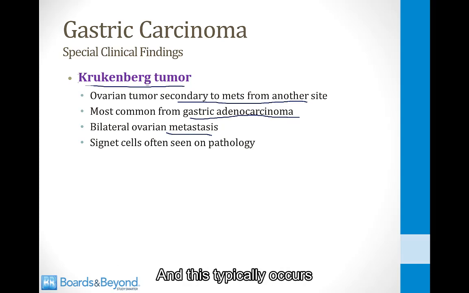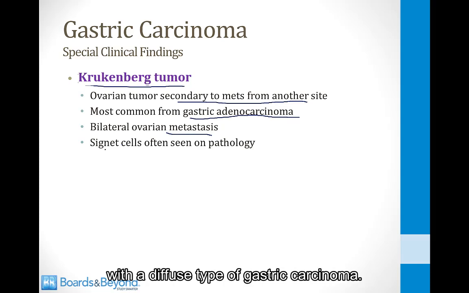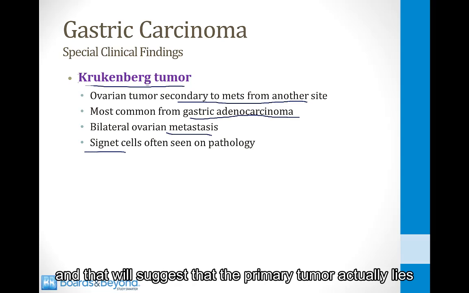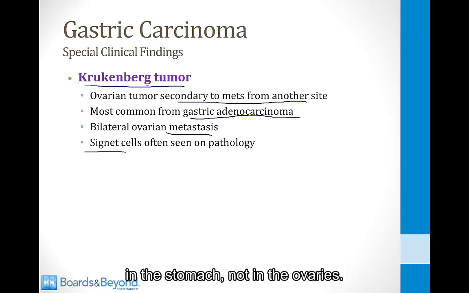And this typically occurs with a diffuse type of gastric carcinoma, so what will be seen on pathology after the ovaries are removed is the presence of signet cells, and that will suggest that the primary tumor actually lies in the stomach, not in the ovaries.